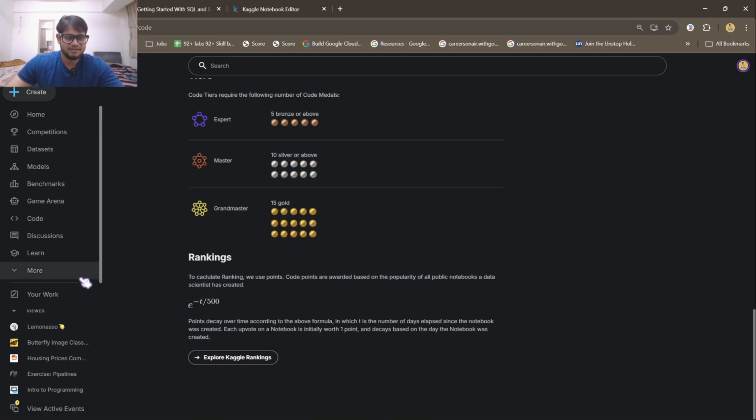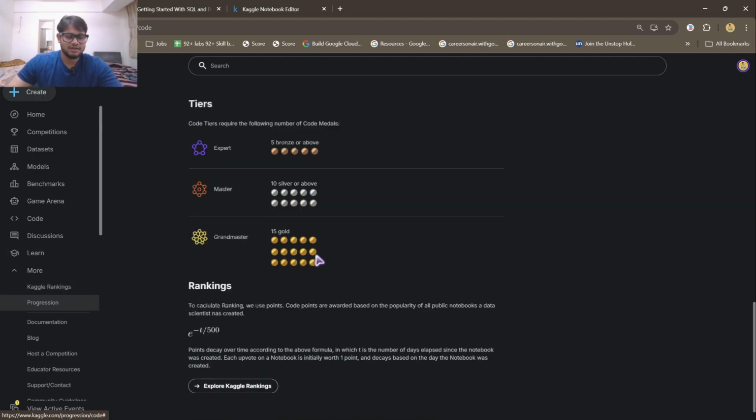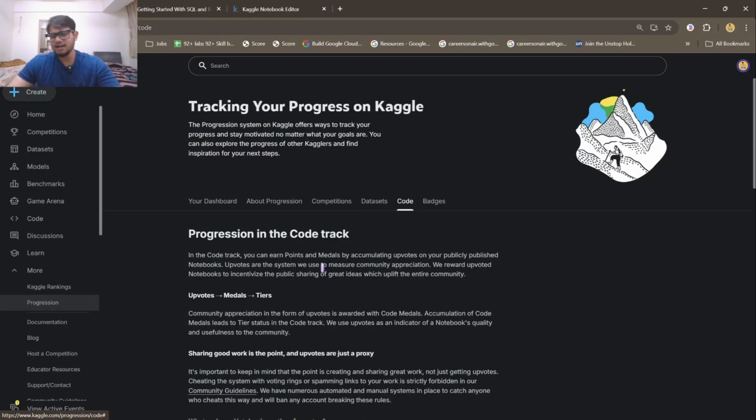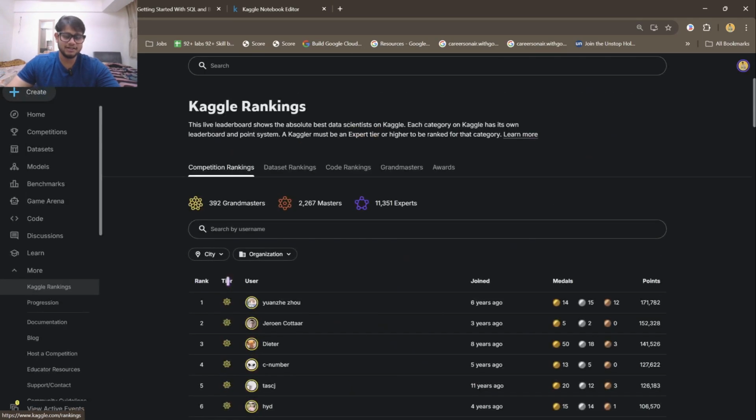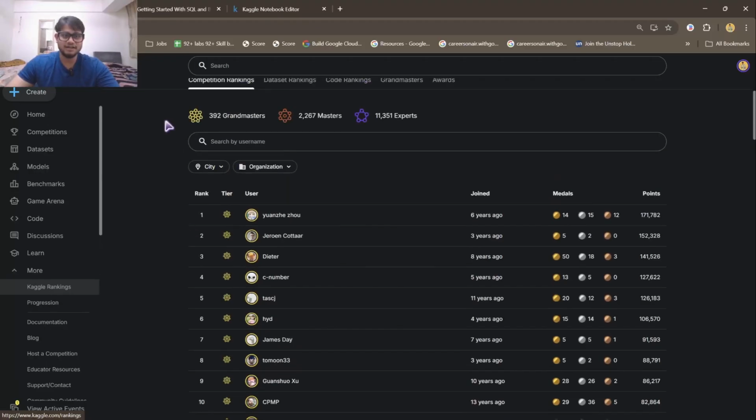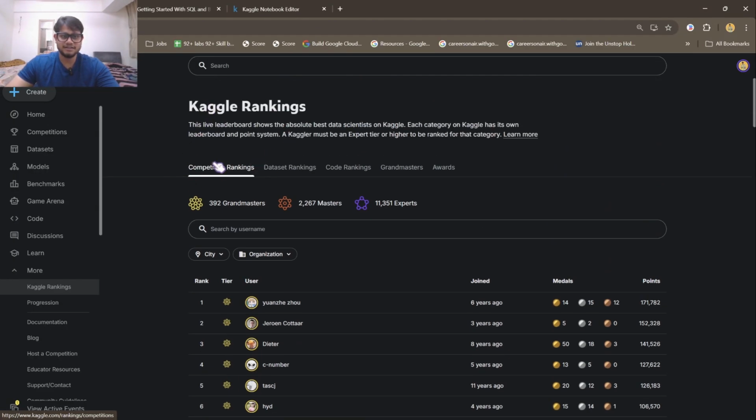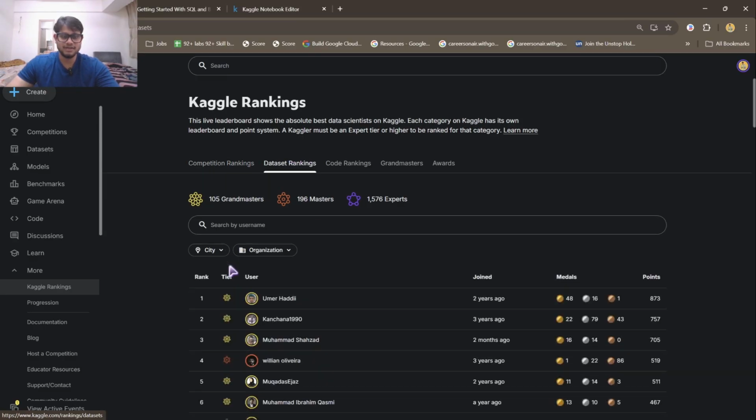So now you will be thinking, okay, I want to start my Kaggle journey, how can I see the top people who are in Kaggle? You have to just directly go to the Kaggle ranking tab. You have to click it, and all the grandmasters in each section, competition, dataset, ranking, you can see right over here.